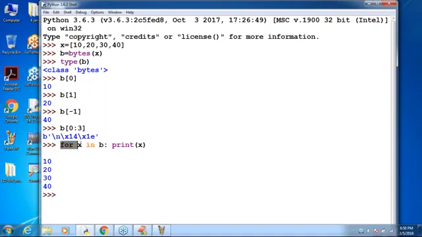Of course, this is a for loop. We will discuss it later. Don't worry. For x in B, print of x means print every value in B. That's what you people should be aware of. What is bytes? What is byte? Make sure you people are aware.